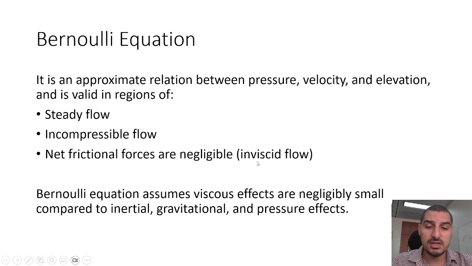Inviscid flow means that we ignore the viscosity effects. Of course, this is not very accurate, and we're going to discuss later how we can make the equation more accurate. But this is the assumption that the Bernoulli equation is based on.